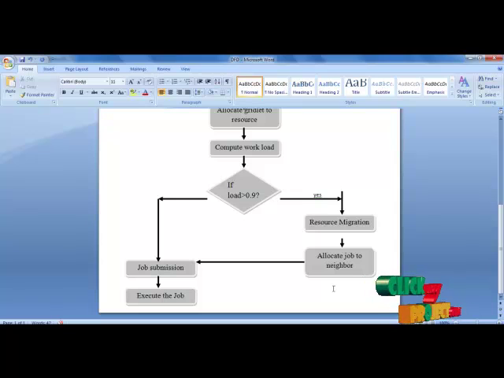The job will be migrated to a nearby node, so first we allocate the job to the neighbor node having the lesser load. If the load is lesser than 0.9, or the job is allocated to the neighbor node, the job is submitted to the particular resource. Then the job will be executed and the output will be gathered using the grid information server.